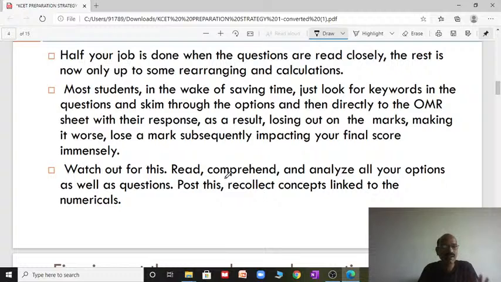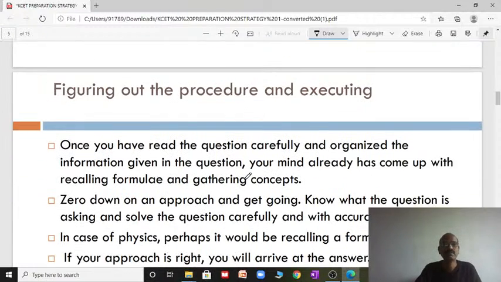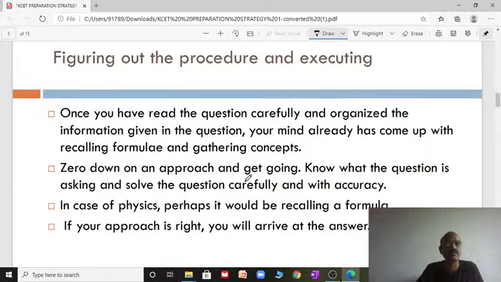That means concept based. Once you know the concept properly in physics, then read the question and analyze which topic it belongs to. The question arises in your mind quickly. Then you are able to recollect the formulas and apply them, figuring out the procedure and executing.